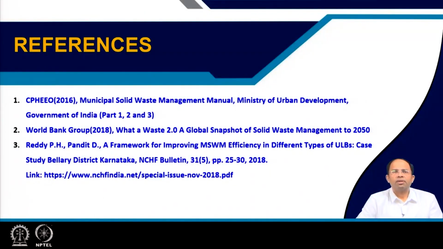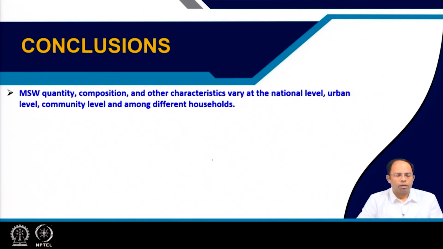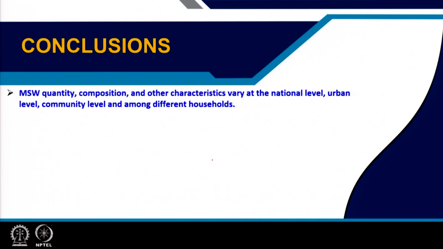So these are some of the references you can see. To conclude, MSW quantity, composition and other characteristics vary at the national level, urban level, community level and among different houses. So this has to be considered when you plan solid waste management in urban areas.